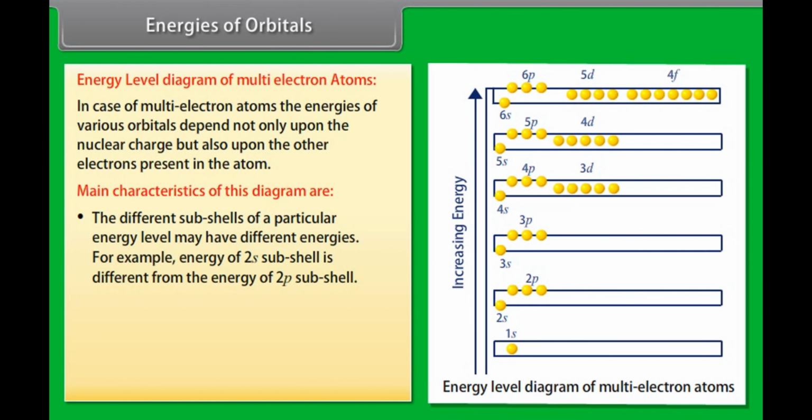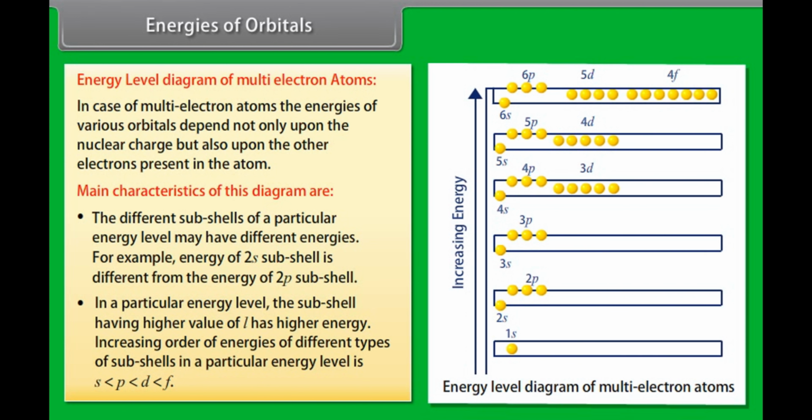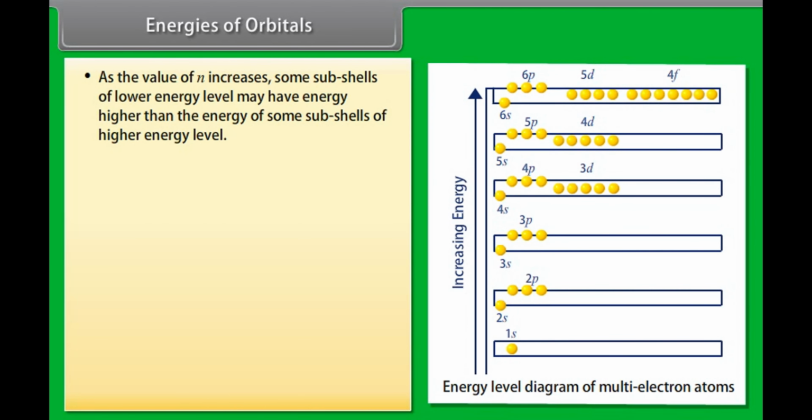For example, energy of 2s subshell is different from the energy of 2p subshell. Number 2. In a particular energy level, the subshell having higher value of l has higher energy. Increasing order of energies of different types of subshells in a particular energy level is: Number 3. As the value of n increases, some subshells of lower energy level may have energy higher than the energy of some subshells of higher energy level.